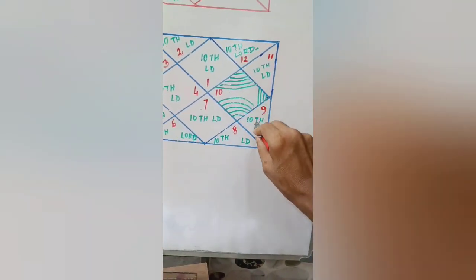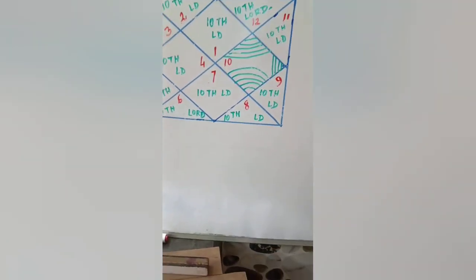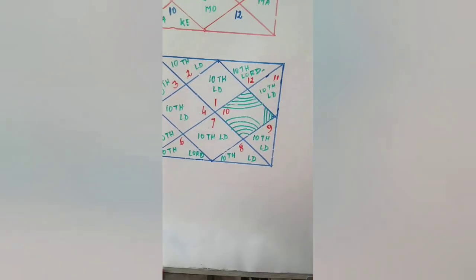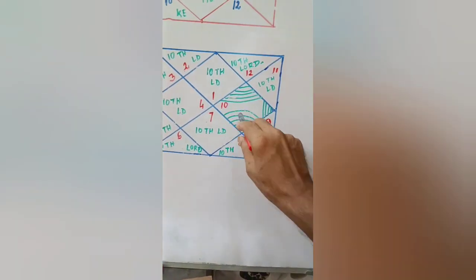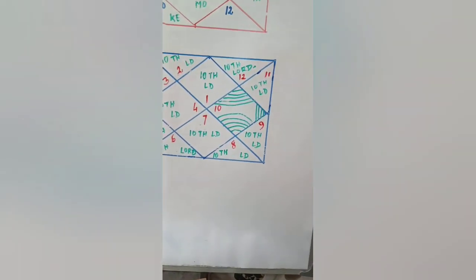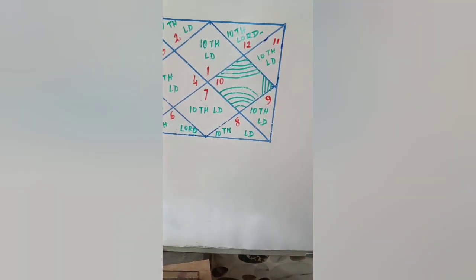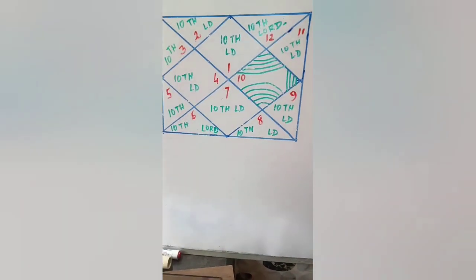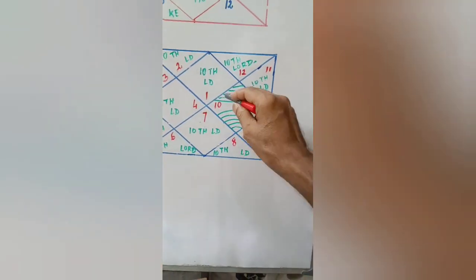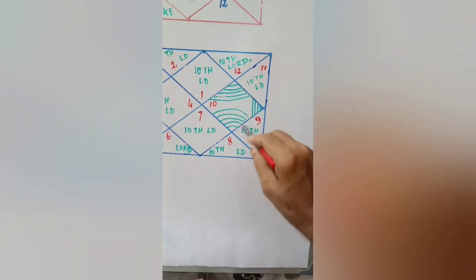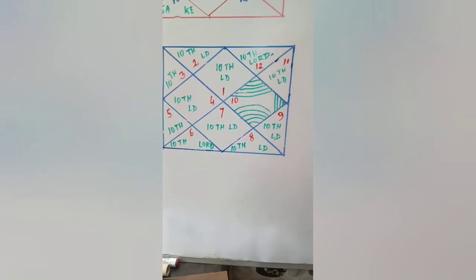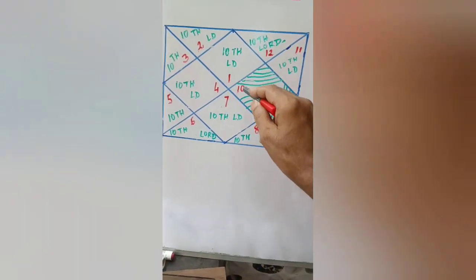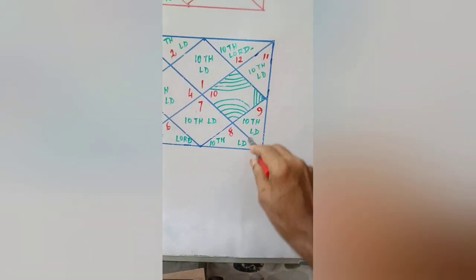Now 10th house Lord in 9th house, it is actually Raj Yoga. Or 9th house Lord in 10th house also. In our previous video, we discussed 10th house lord in 9th house, 9th house lord in 10th house. It is the great scientist of the world, Einstein. The 10th house lord in 9th house, 9th house lord in 10th house. In today's discussion, it is the 10th house lord posited in 9th house. It is Elon Musk, the richest person of the world, where the first house, 10th house lord is posited in 9th house.